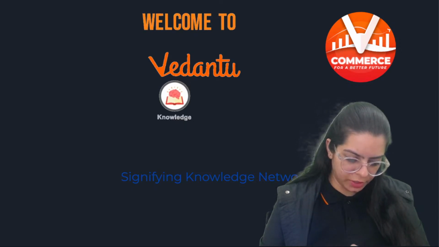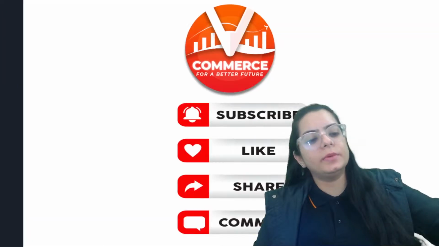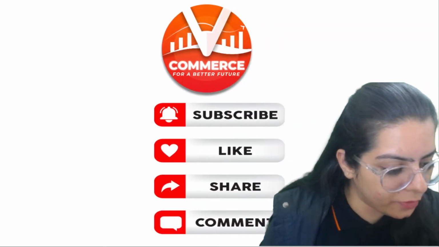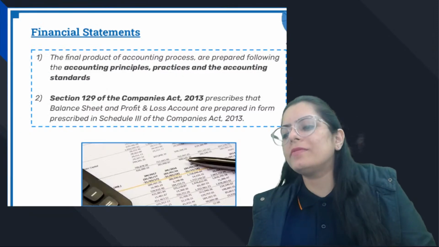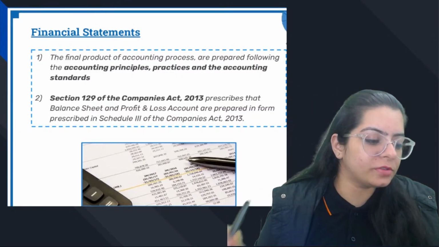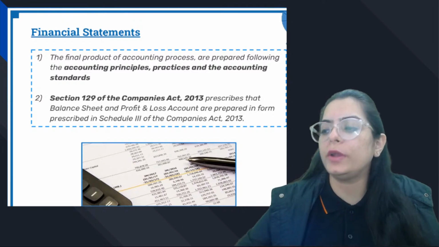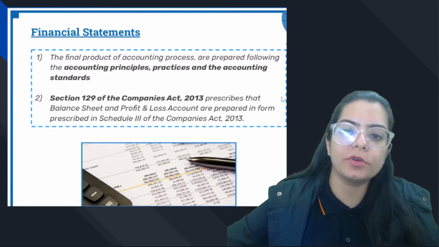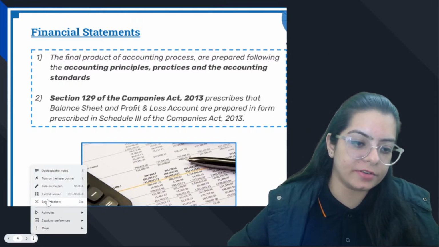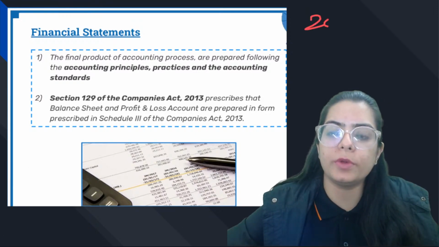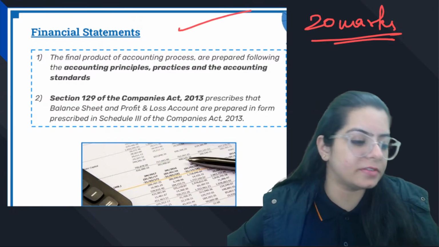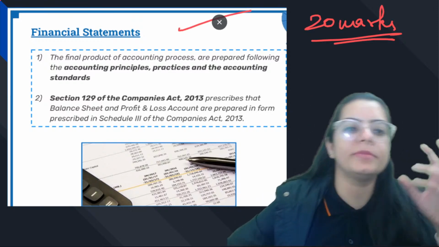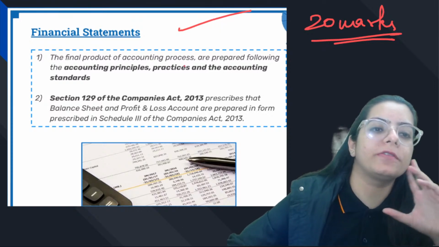So chalo, let's start with the financial statements of company, one shot revision, balance sheet and P&L. Right. So what are financial statements? This is where your third book starts from. Beta, your third book is a total of 20 marks. From this third book, you are going to get 20 marks. Financial statement of company gives you 20 marks. There will be a question from this chapter: a subhead-head question, a theoretical question, and some MCQs possibly.